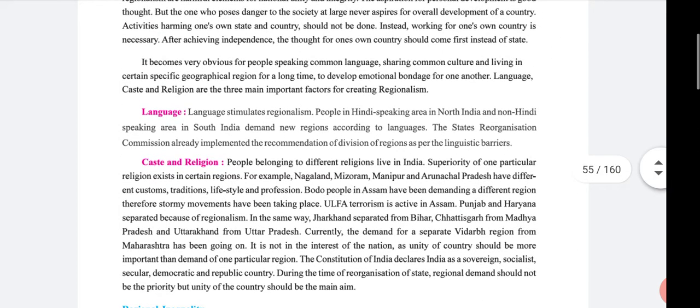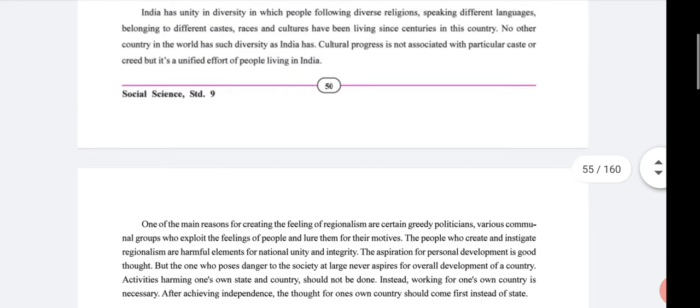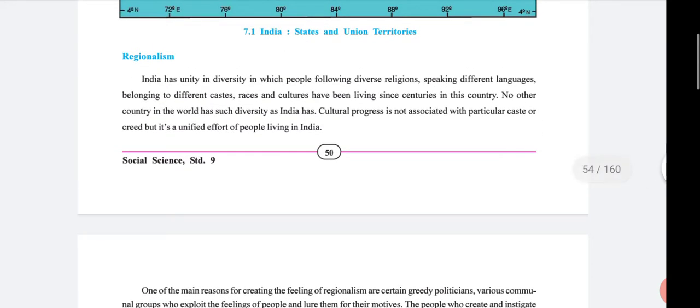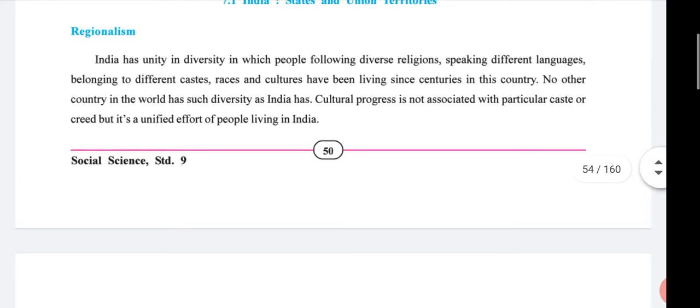You have just 2 minutes. Please read regionalism. Please read with the screen, because if you read from your textbook you might go slow, but if you read from the screen then your speed is faster.